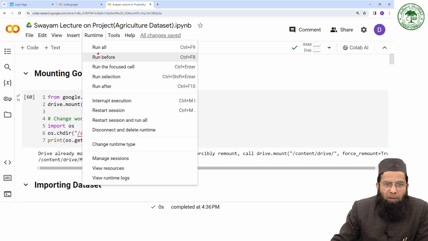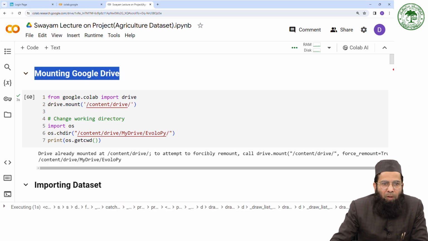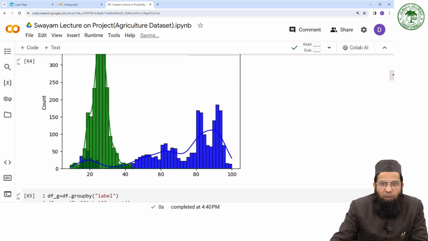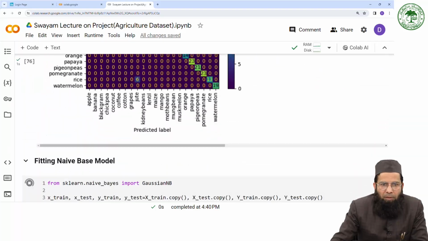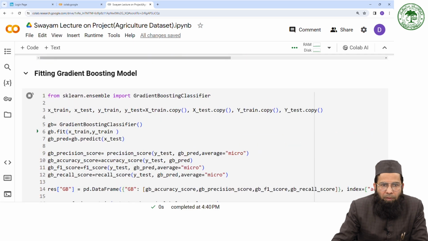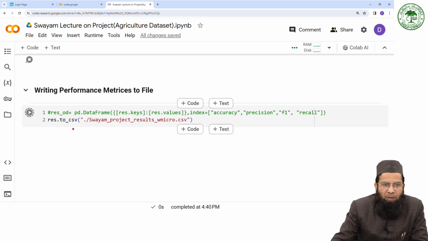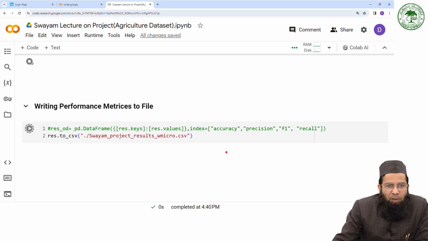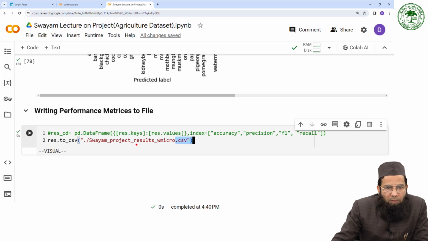So now I am trying to execute all the models. All the models are being executed here. Some models are being executed here. Now it has stored this value in this file.